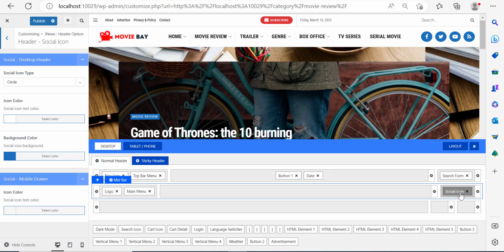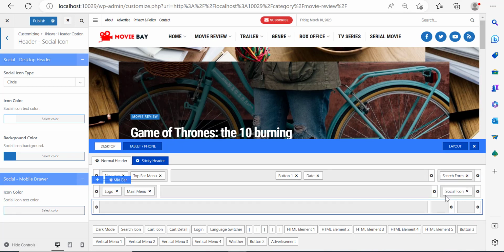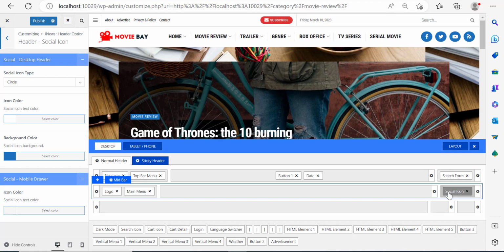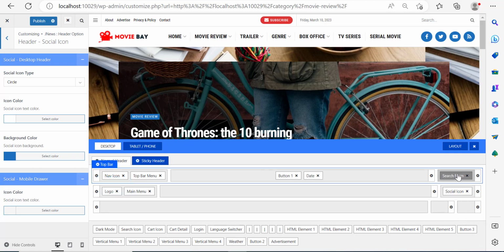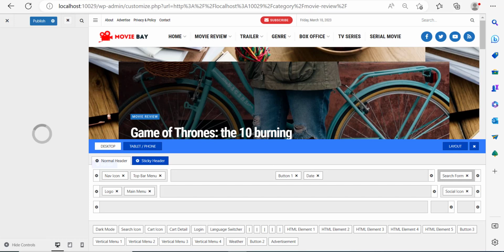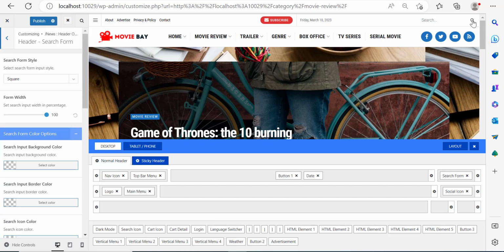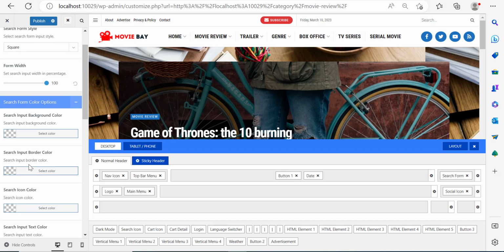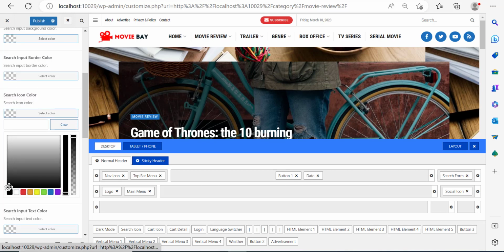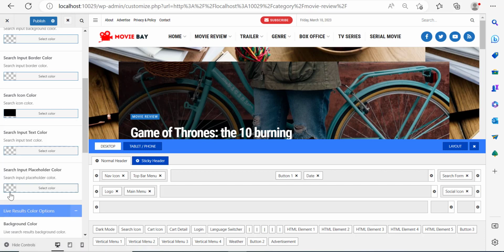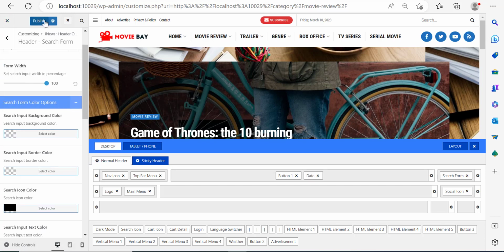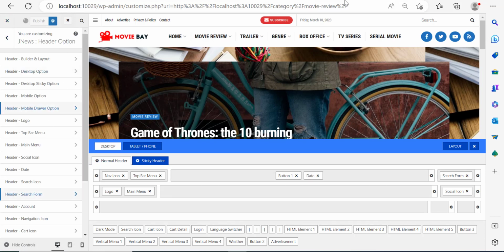So if I click on the search icon here, let me click on it directly from here. Now, search form instead. And I want to change this to black, all right? So search input background color, search input border color, search icon color. So I'm going to click on the search icon color. It's already black actually, so right. If I click emphasize, right now it's darker and it looks better. So I'm going to publish, go out of this.